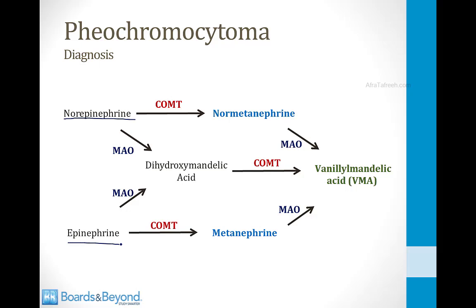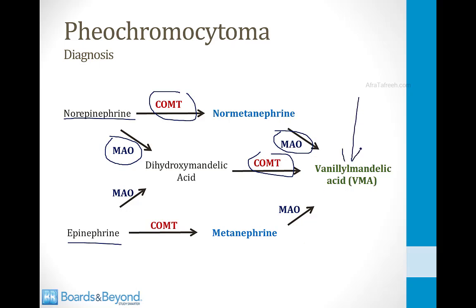Norepinephrine and epinephrine are also metabolized by MAO and COMT, and just like dopamine, either MAO can go first or COMT can go first. So norepinephrine, for example, can be metabolized by MAO and then COMT, or it can be metabolized by COMT and then MAO. The same is true for epinephrine. The final breakdown product of both of these compounds is called vanillylmandelic acid, or VMA.